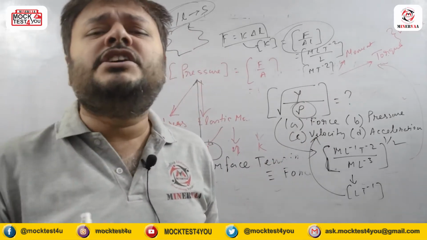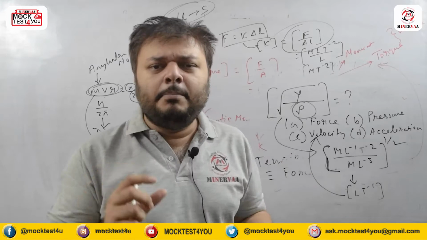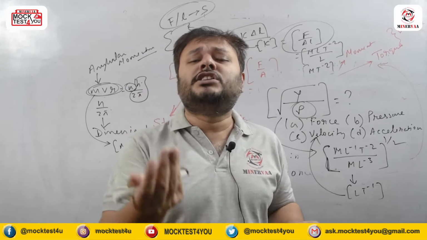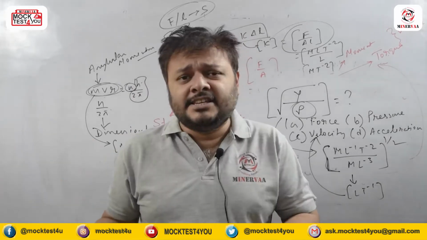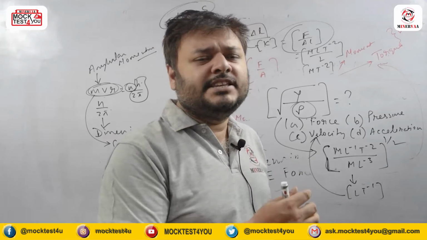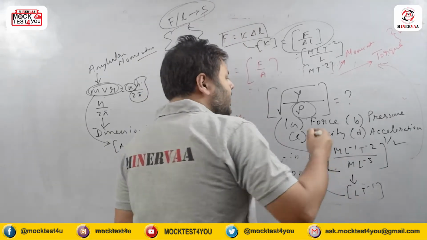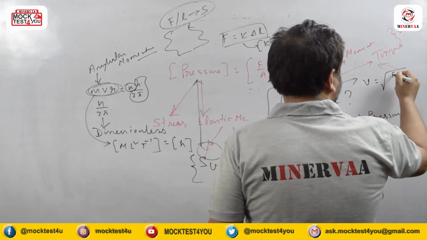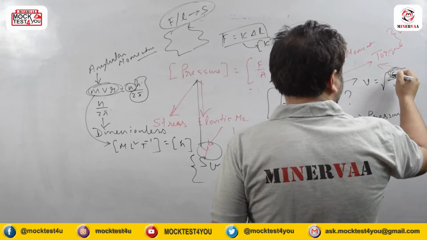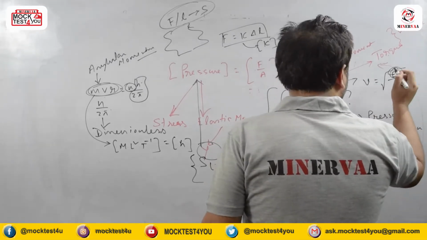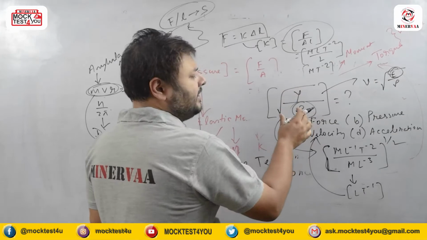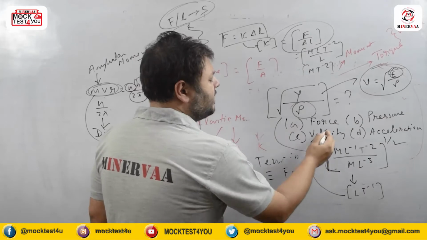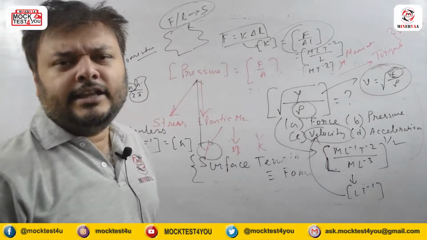Remember the velocity of sound in any medium. Remember the formula for velocity of sound in any medium, that was used in Newton's formula, and for air or gases it was rectified by Laplace's formula. If you can reconnect with that, you can remember that the velocity of sound in air initially had this formula: the bulk modulus of air by density, under root. Now the bulk modulus and Young's modulus have the same dimension. So this is actually velocity. So without any calculation, you can go for the right option, and that is velocity.